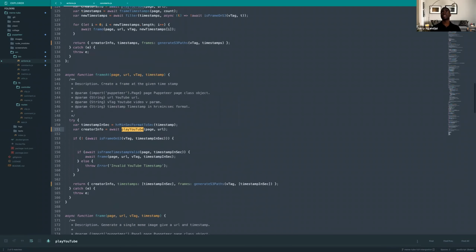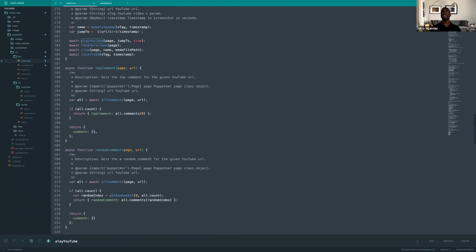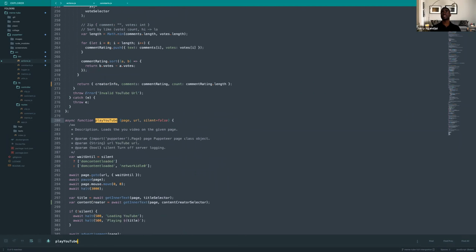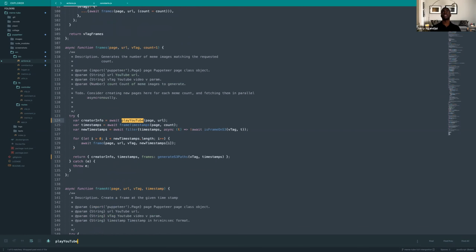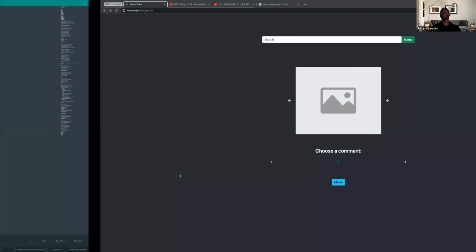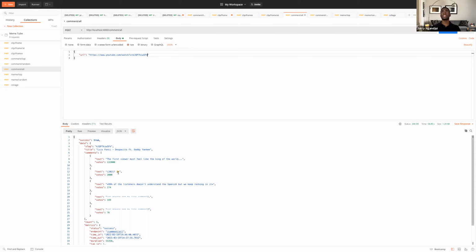Creator info, I think we've gotten everything. Creator info looks right, and then that's just a function definition. That's awesome. Okay, so we have the creator info. So now let's find an endpoint that was getting the title. And now we should see creator info and not just title. So let's check this out.